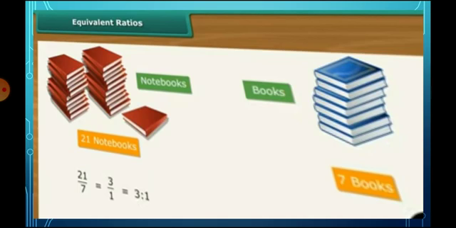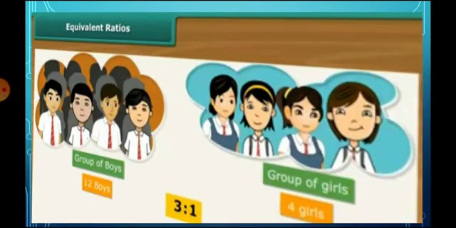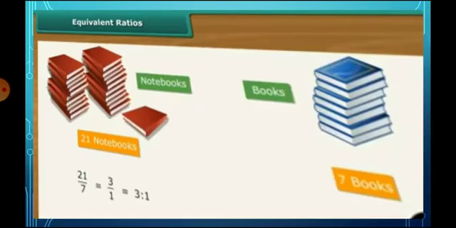See the next one, equivalent ratios. So we just compared: here there are 21 notebooks and only 7 books. Here we find the equivalent ratios. First of all we take 21 divided by 7. So 1 seven is 7, 3 sevens are 21. So the ratio is 3 is to 1.